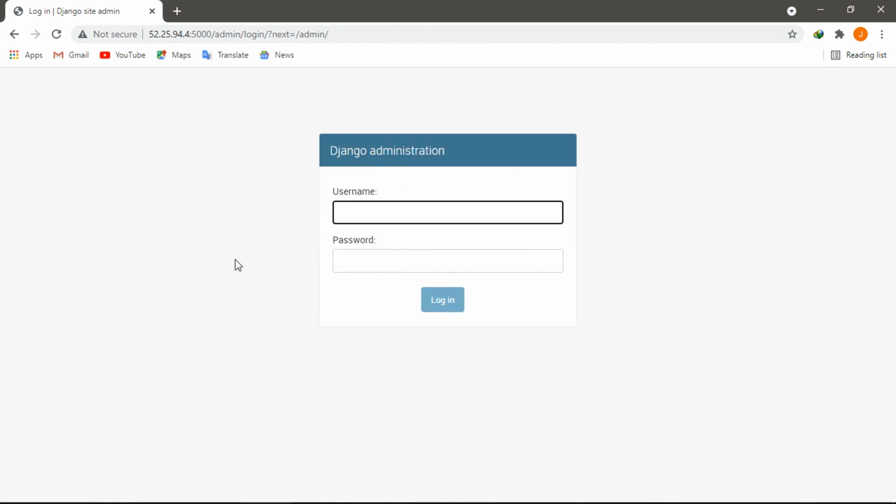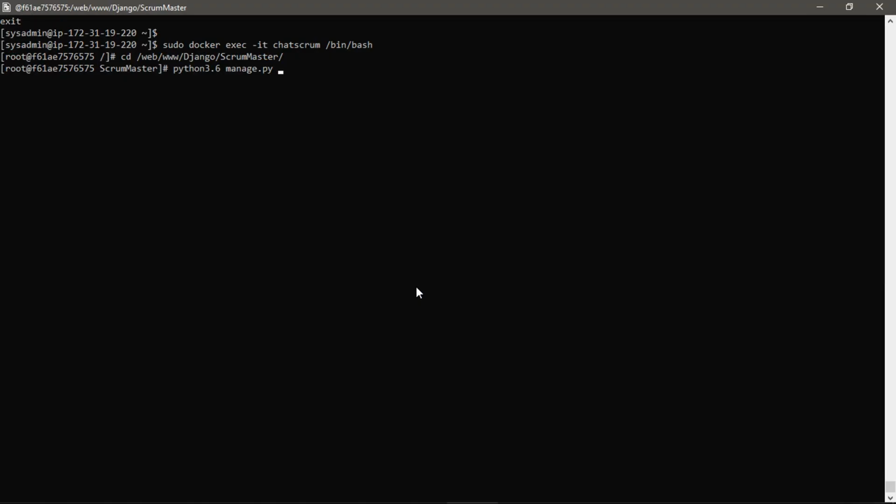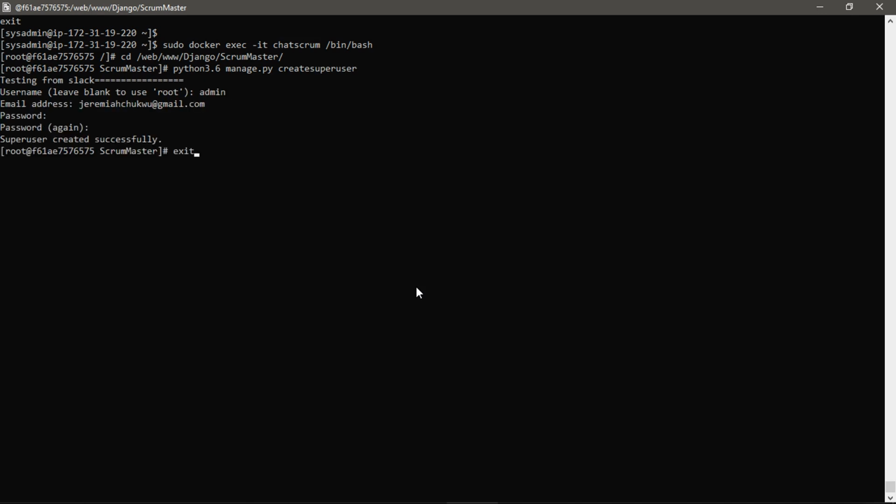Let's head over to the machine. Here I will go into the Chatscrum container, inside the Scrum Master directory. Run python3.6 manage.py createsuperuser. Enter a username, I will call mine admin, and then enter an email and password. Exit from the container and head back to the browser.